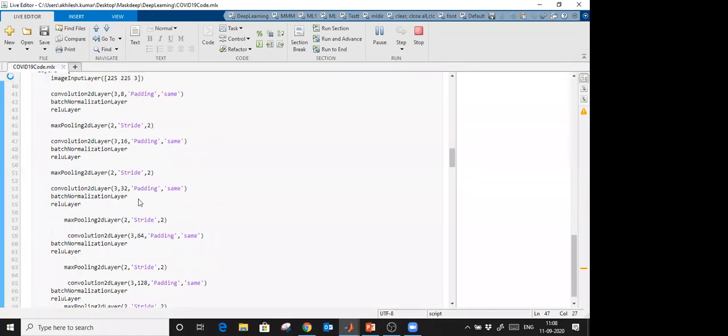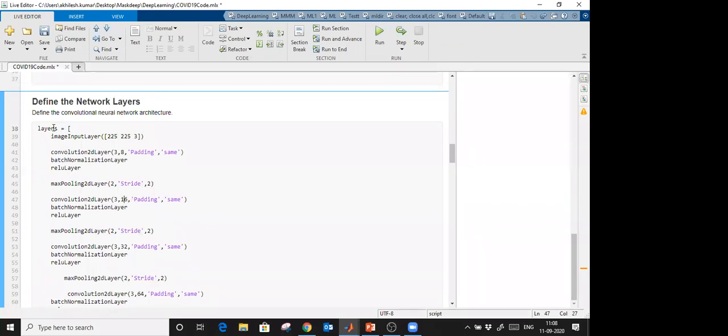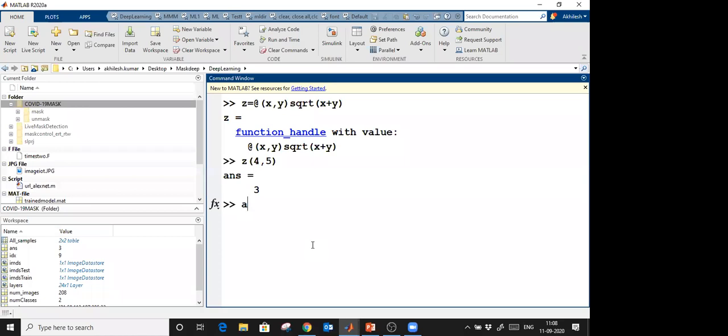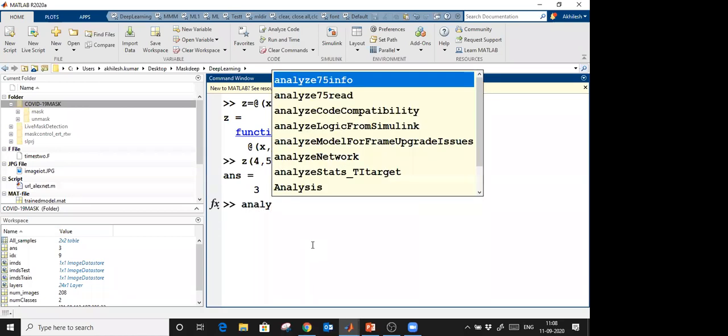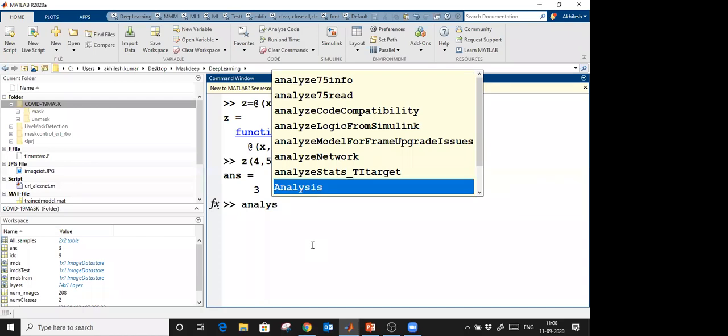So it is still executing. And if you want to visualize these layers, analyze these layers to see if there are any errors or not. Oh no.